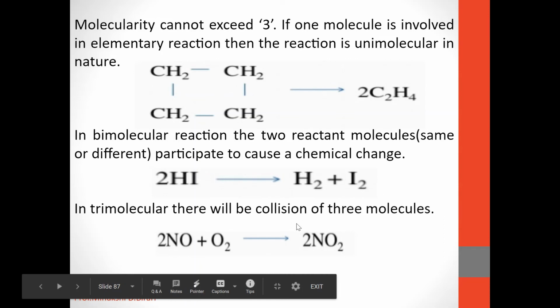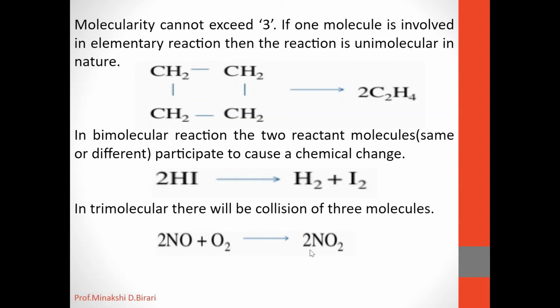In a trimolecular reaction, there is a collision of three molecules. Here 2NO plus O2 gives 2NO2. That is the example of a trimolecular reaction.